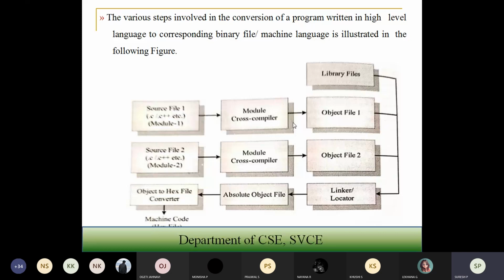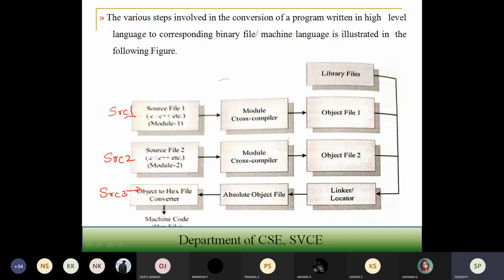The various processes involved in converting a program written in high level language to the corresponding machine language are shown below. You can see it here. Initially you are going to have the source files: source file one, source file two, and source file three, all written in a normal editor. By using the cross compiler, you are going to generate the object code.